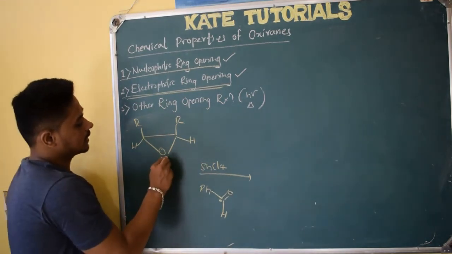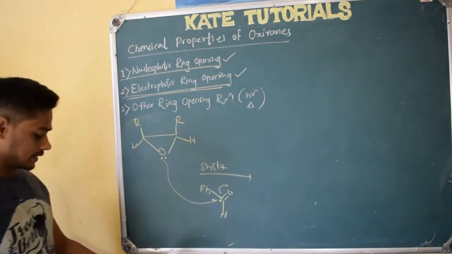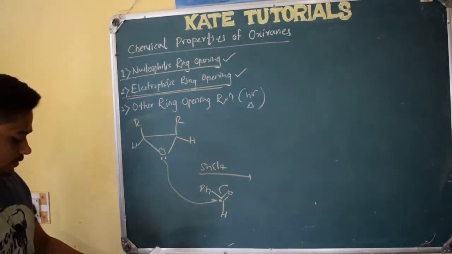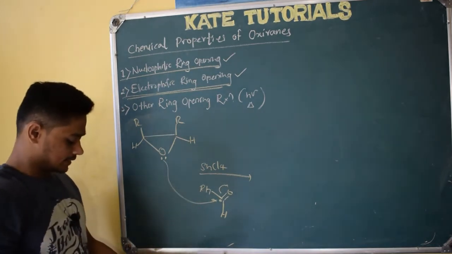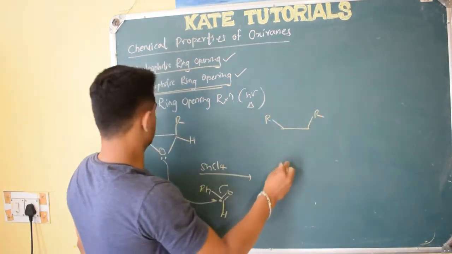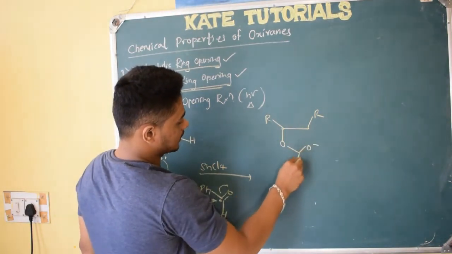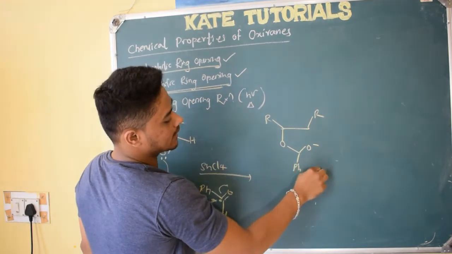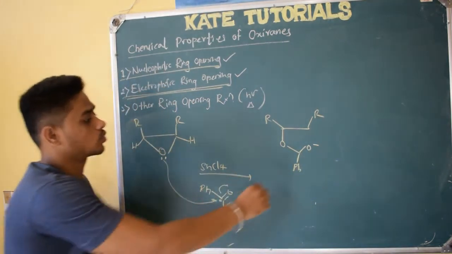So what happens here? The epoxide acts as nucleophile. So here a reaction like this can occur. Right, I hope you are getting it. So what happens is that, see, simply R, and here O, this O minus, and Ph. If chlorine were there here, then it would come back again, and chlorine would leave, because chlorine is a good leaving group.